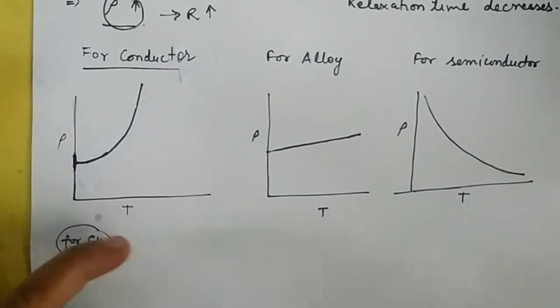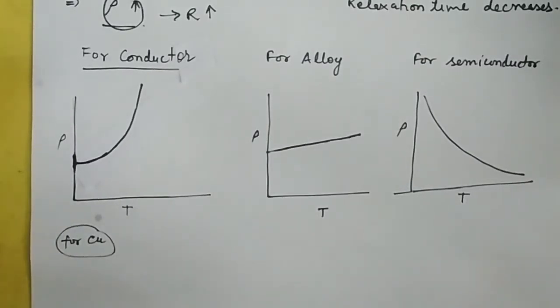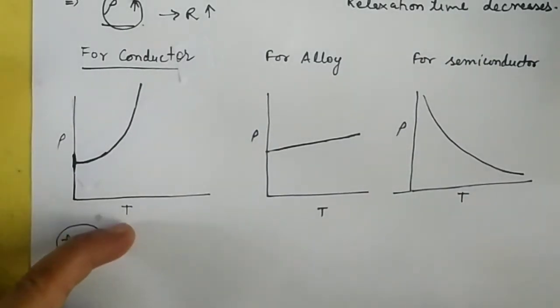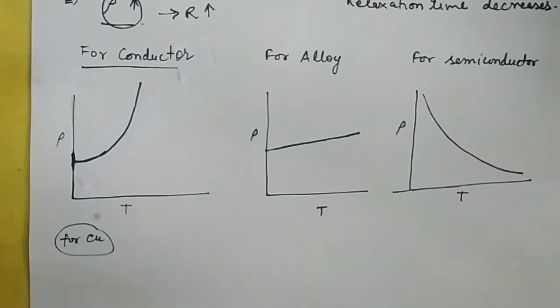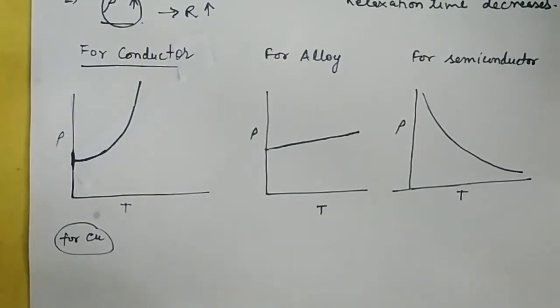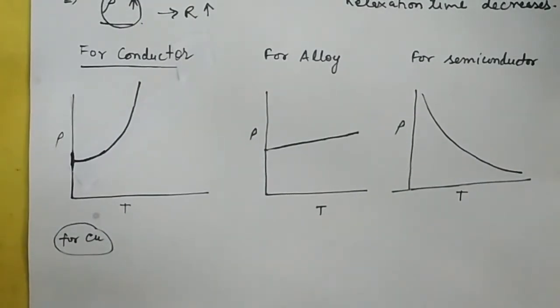If you compare the conductor and the alloy, the resistivity increases very sharply for the conductor at higher temperatures, but for the alloy, even at higher temperatures, resistivity increases slowly with temperature. So there is not much variation of resistivity with temperature in the case of an alloy.